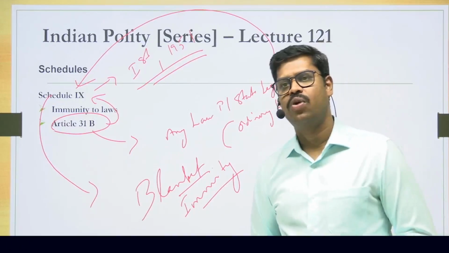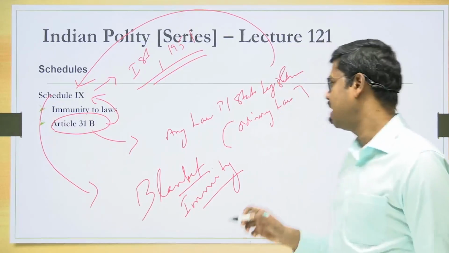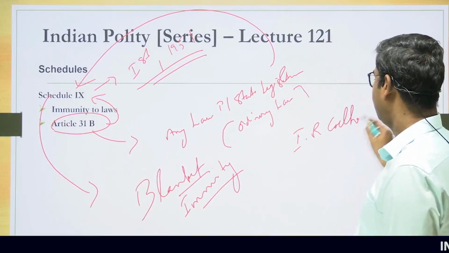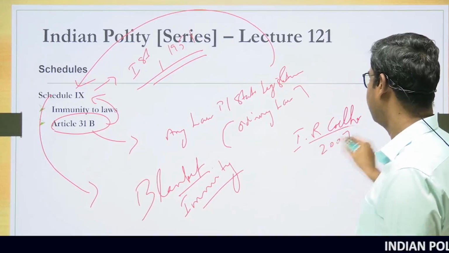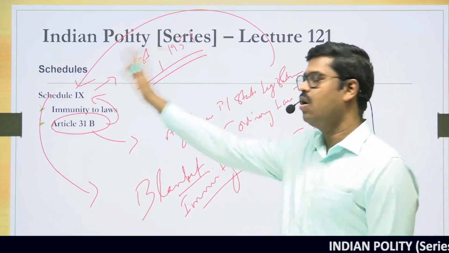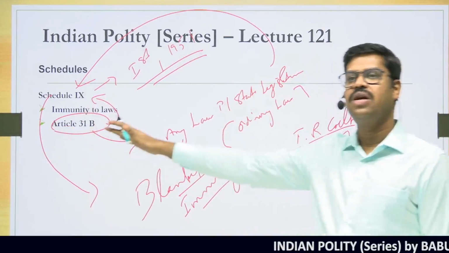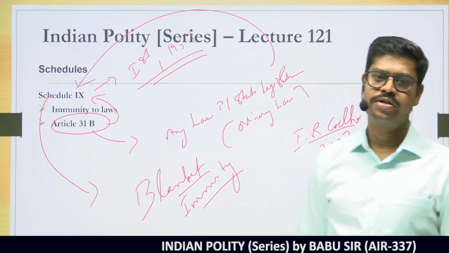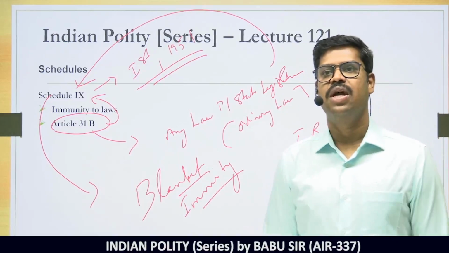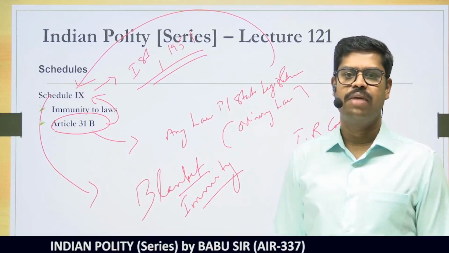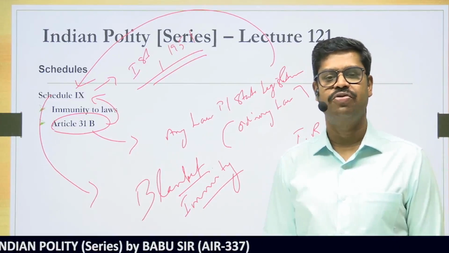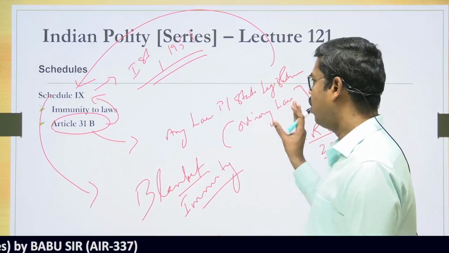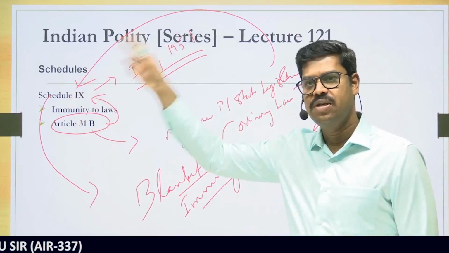However, what has happened over a period of time, especially after the IR Coelho case in 2007, was held by the Supreme Court that any law placed inside the 9th schedule after the IR Coelho case does not have blanket immunity, but is subject to what is called judicial review. And what is the ground on which they can be judicially reviewed? They can be judicially reviewed on the ground that they violate the basic structure of the Constitution. That means, even though a law is placed inside the 9th schedule, it can still be reviewed by the judiciary.